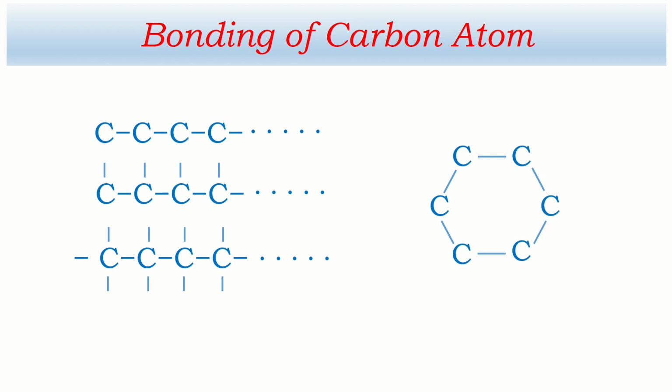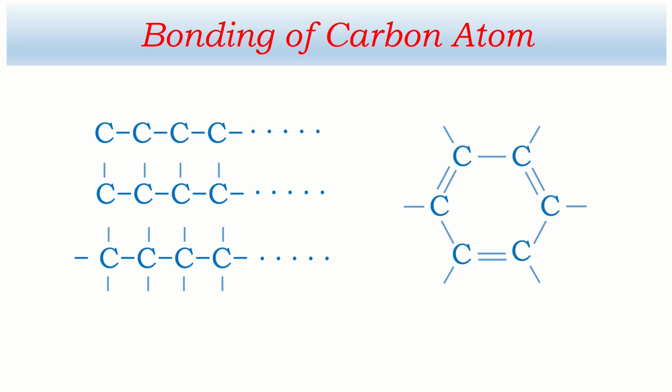Sometimes it forms a hexagonal bond also, like this. 6 carbon atoms are combined with each other forming a hexagonal ring. And this bond may be a double bond also, like this. And not only this, they can combine with other elements or another carbon atom with these bonds also. This is the capacity of carbon to combine with different other elements and within themselves also.